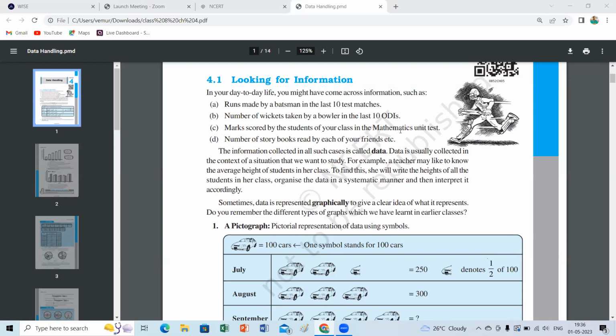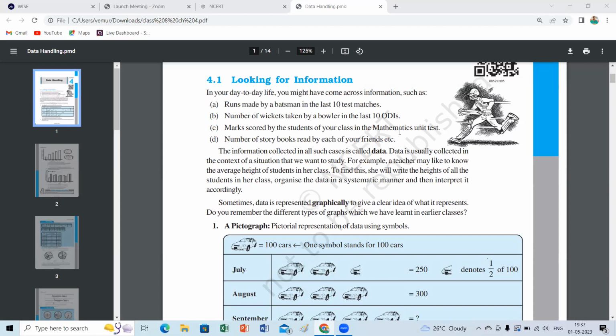Data is usually collected in the context of situations that we want to study. Based on what you want to study, only that information you collect. For example, a teacher may like to know the average heights of the students in the class. To find this, she will write the heights of all students in her class, organize the data in a systematic manner and then interpret it accordingly. Sometimes data is represented graphically to give a clear idea of what it represents.